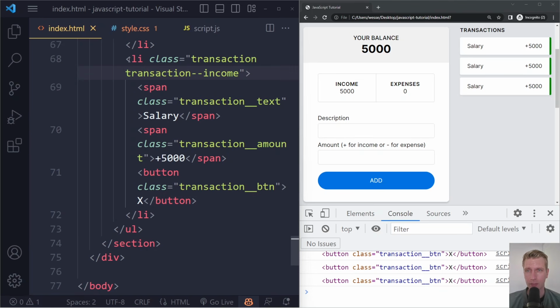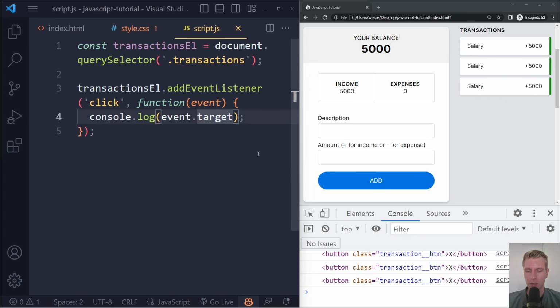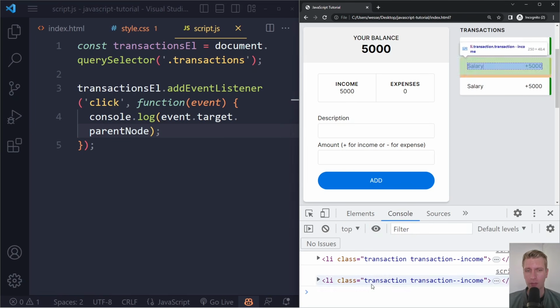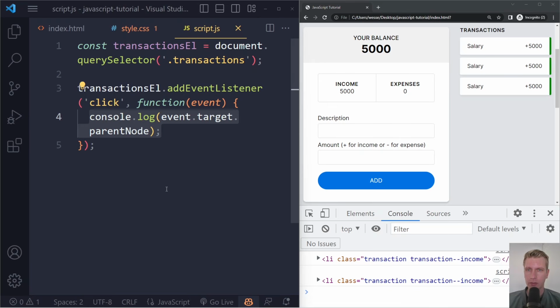We want to remove the complete LI. That's actually the parent element of the button. And what we want to get is not just the target. We want to get its parent element. We can use parent node for that. So if we do this, and now click on this delete button, we actually get the LI, the specific LI that was clicked. And you know that because if you hover this in the console, it will actually show you that on the page.